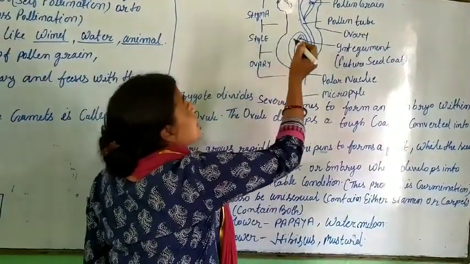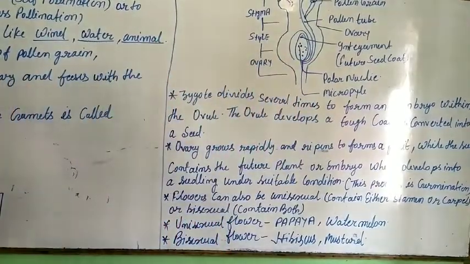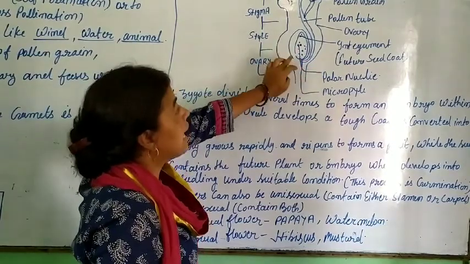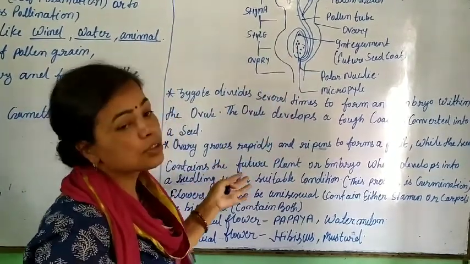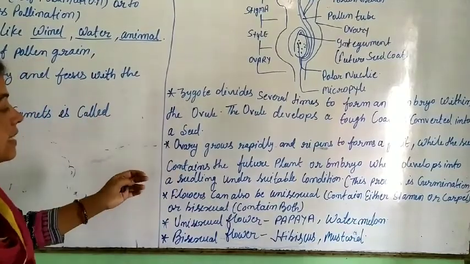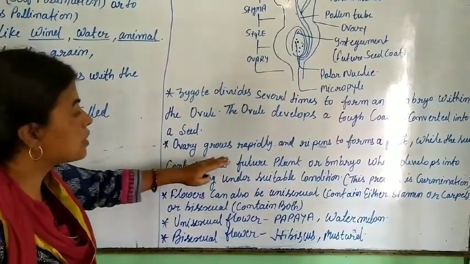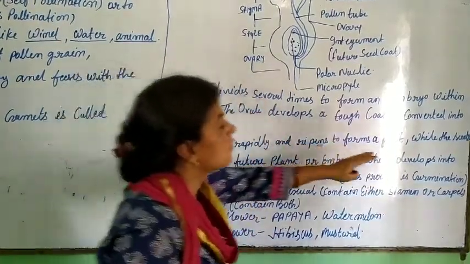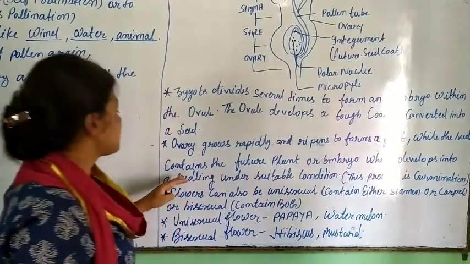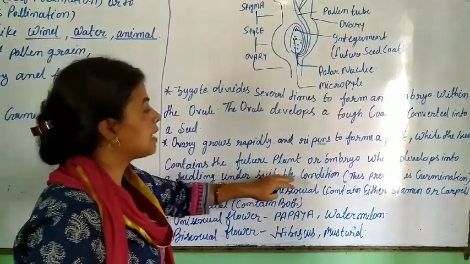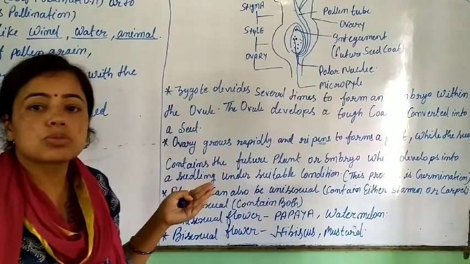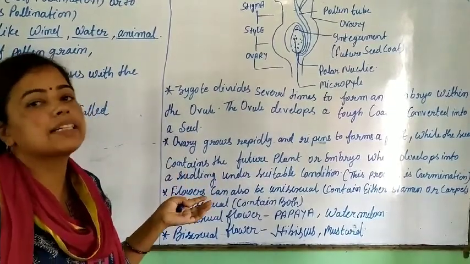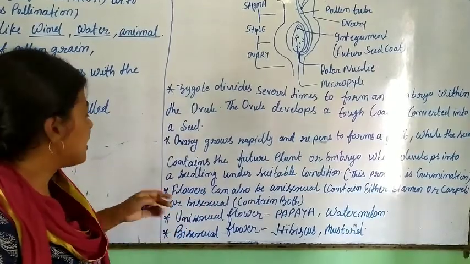This is the egg cell and it is in the ovule. When the ovule develops, it grows into a new plant, and the ovary wall grows rapidly and ripens into a fruit, with seeds containing the future plant or embryo.